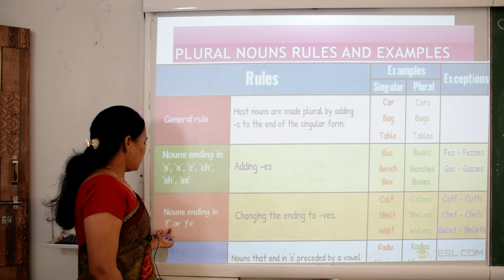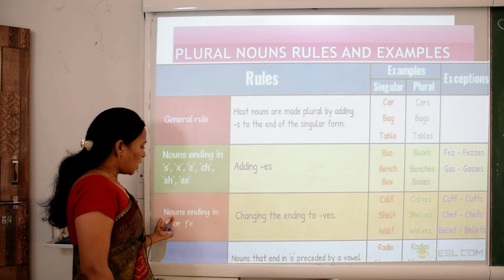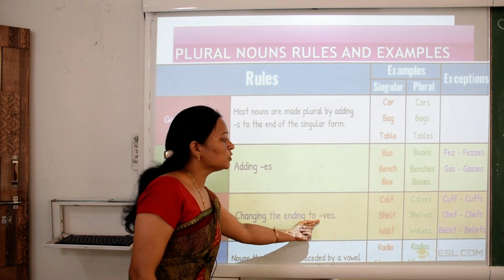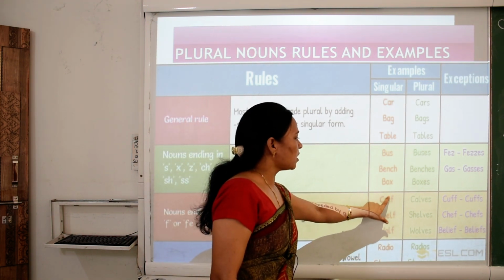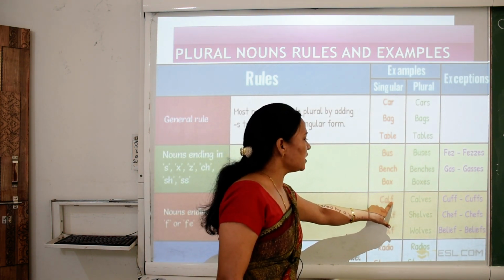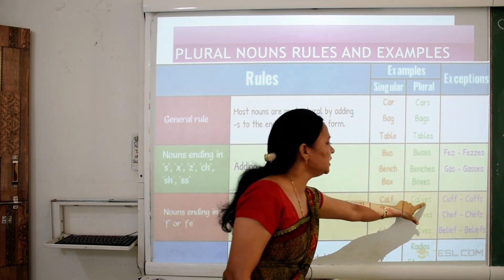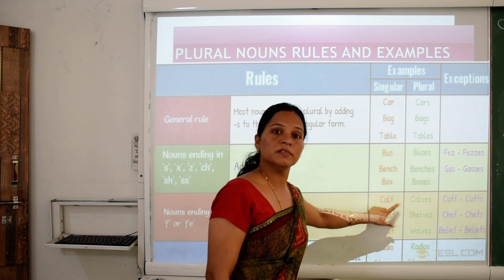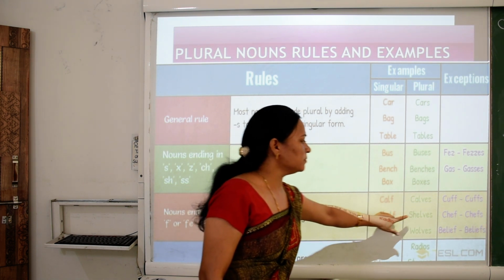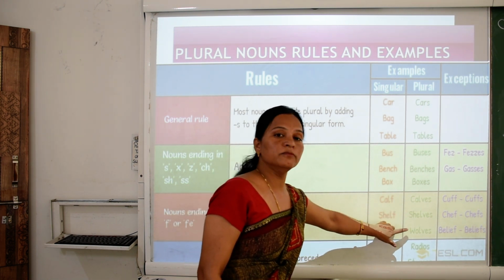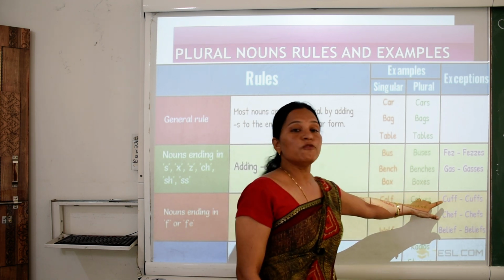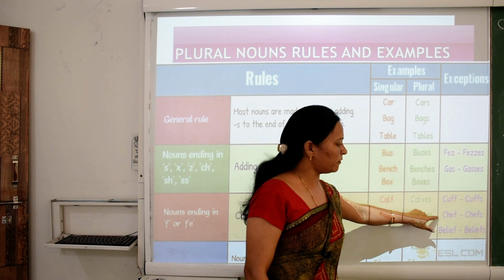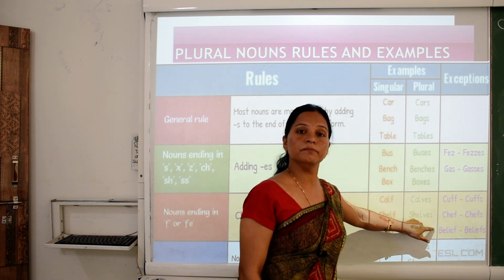Nouns ending in f or fe. Nouns ending in f or fe change the ending to ves. So calf: the last letter is f, and f is replaced with ves. So calf becomes calves. Shelf becomes shelves. Wolf becomes wolves. A few words do not follow the same rule: curve becomes curves, chef becomes chefs, and belief becomes beliefs.